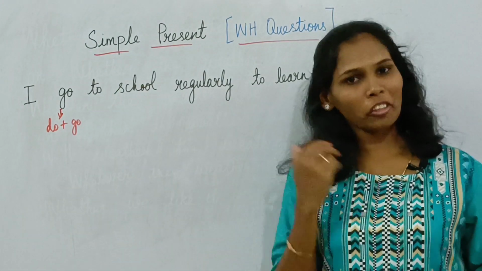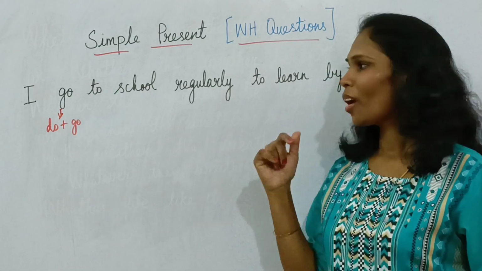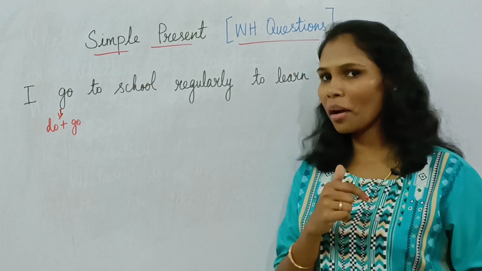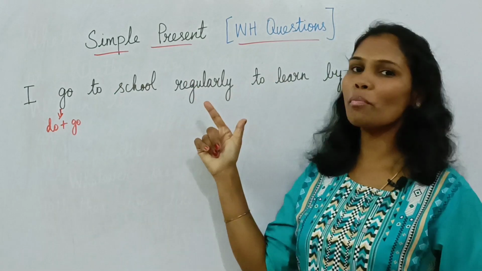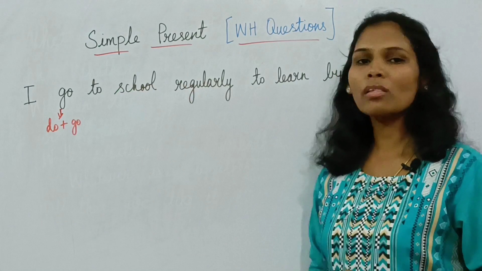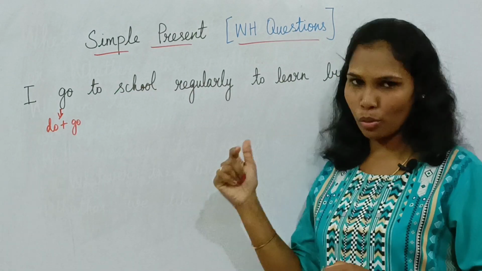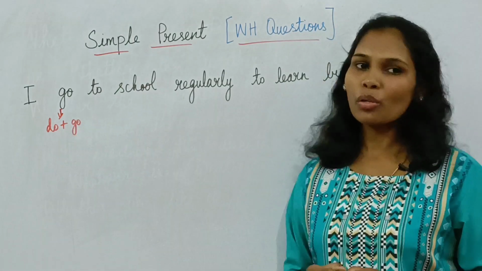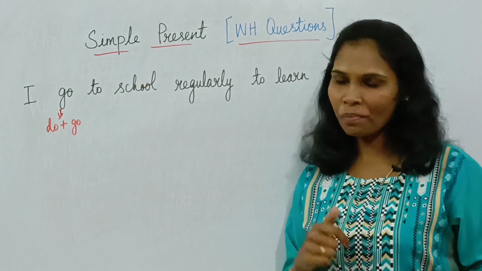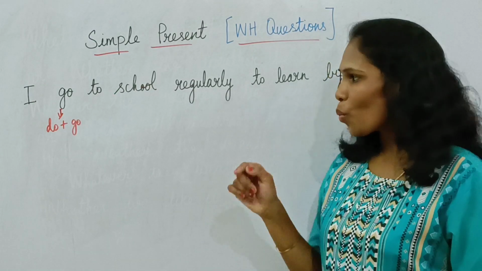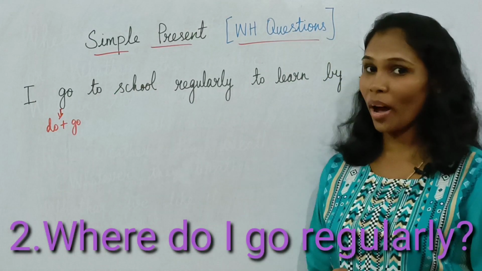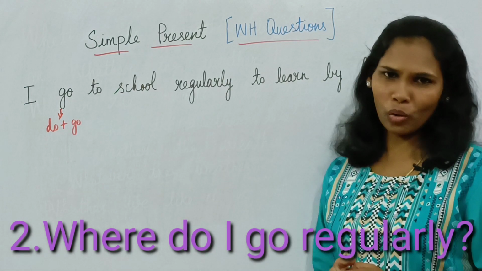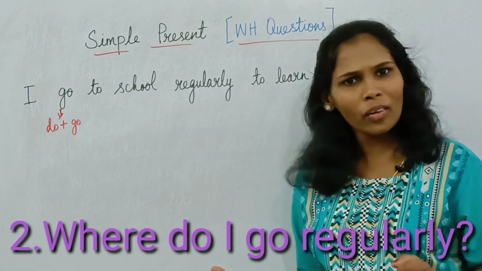My second question is, where? Next the verb has to come, right? As this is simple present, the verb is "do". The question word is "where", the verb is "do", and the subject is I. Where do I go regularly?